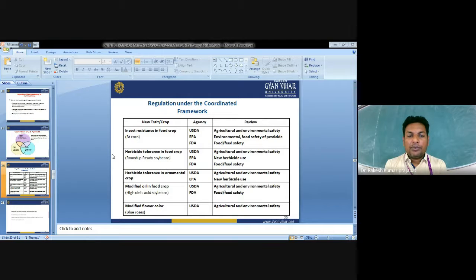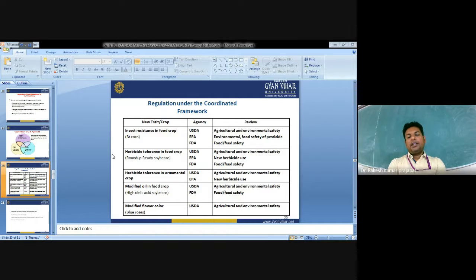Herbicide tolerance in food crops, like Roundup Ready soybean: the USDA, EPA and FDA look at agriculture and environmental safety, new herbicide use, and food and feed safety. Herbicide tolerance in ornamental crops is reviewed by the USDA and EPA for environmental and agricultural safety and new herbicide use.